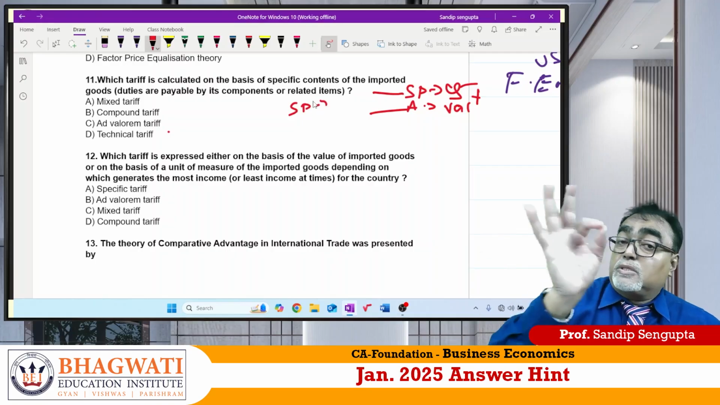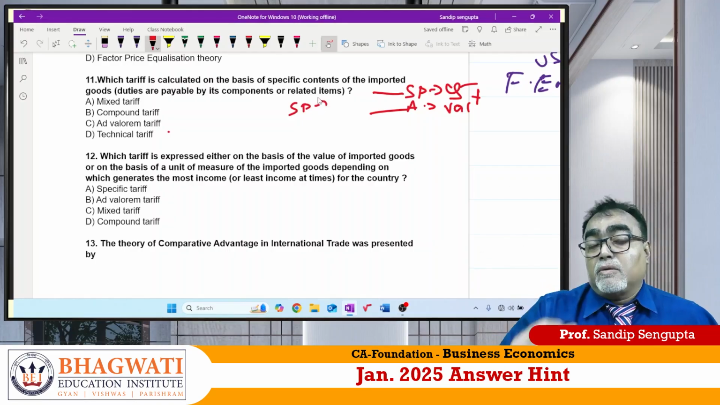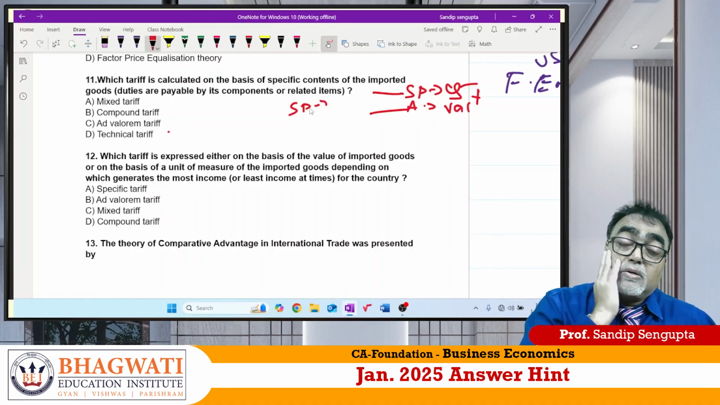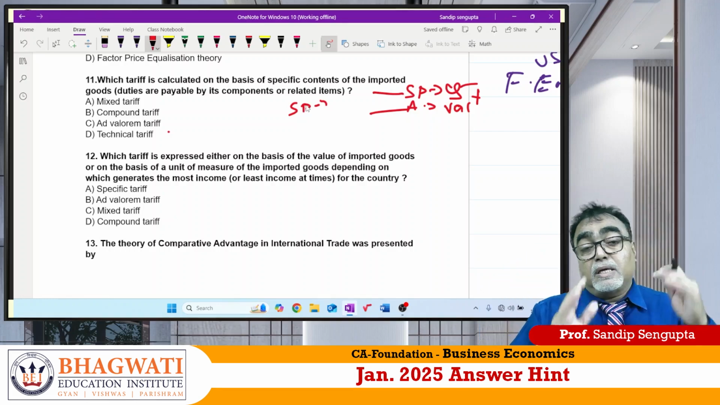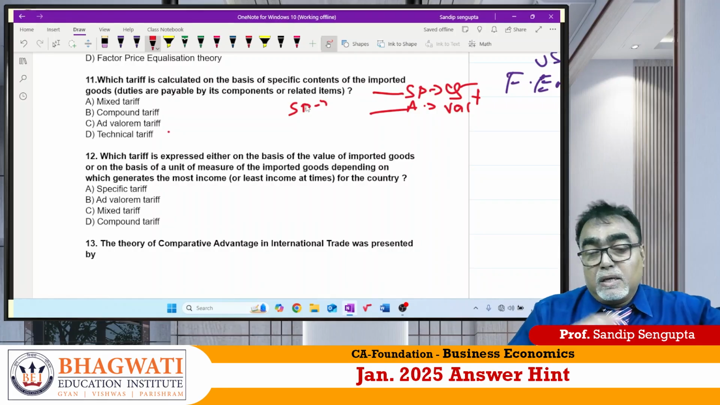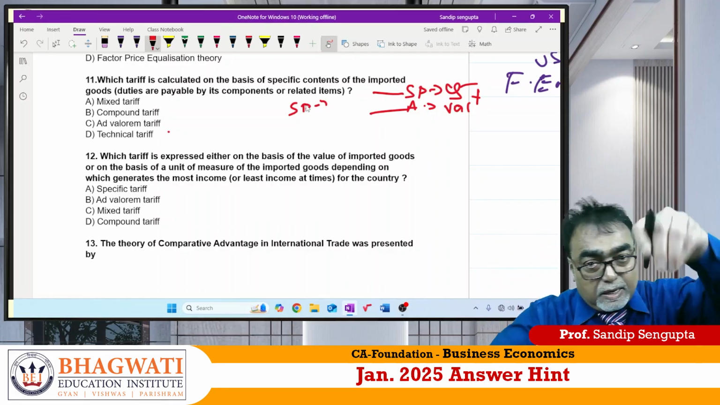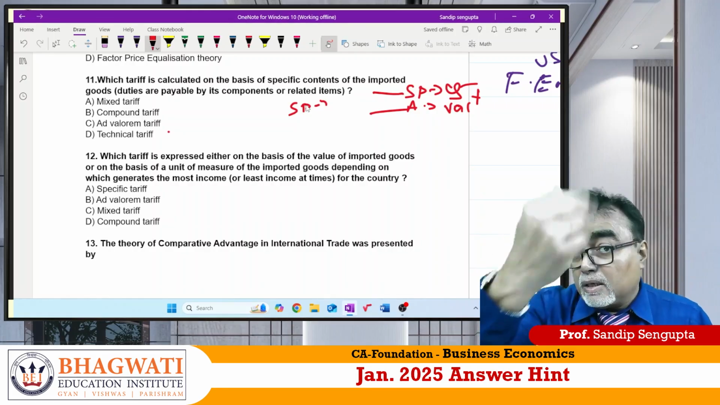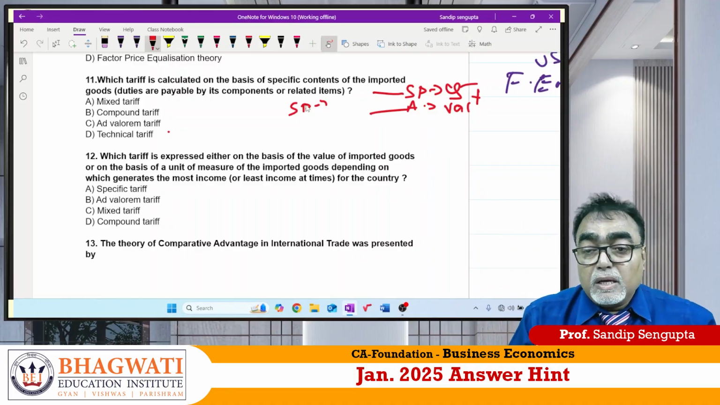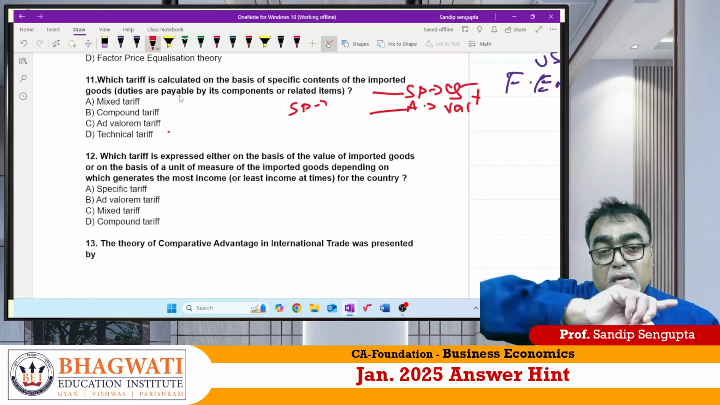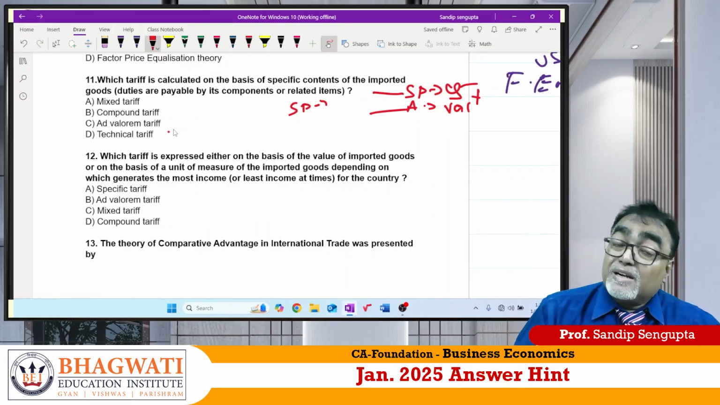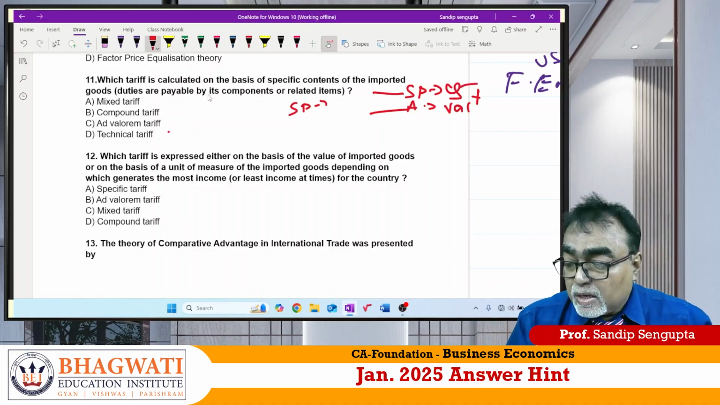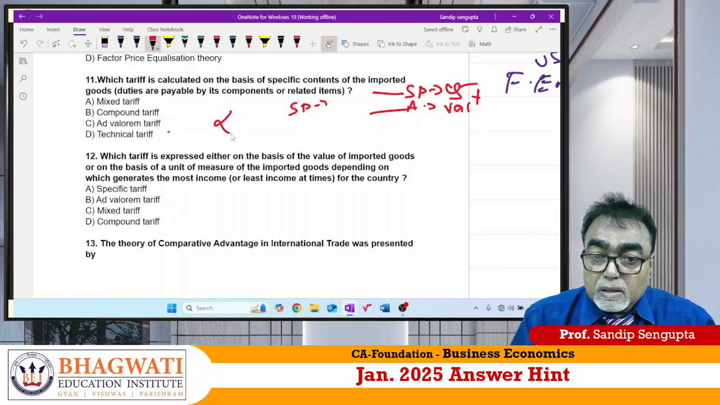Specific tariff is on the basis of quantity. There is 10 quintals of rice put on tariff, but you have to take care on BMW, say 2 crore rupee on value. Compound is what? If Indian economy wants to make it more costlier, then they put first specific, then ad valorem, make it hugely costly for other country for import. Technical mixed tariff is either this or this. Which one is more? Indian government will take care of that. Technical tariff is on technical part. So answer of 11 should be Delhi.